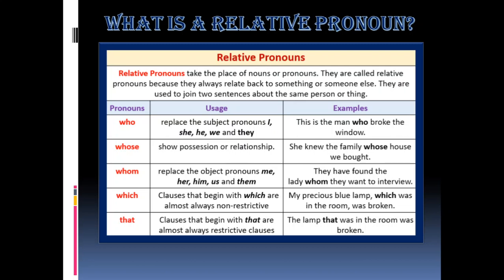Okay, some relative pronouns are who, whose, whom, which, that. You can see the rule to use this, and you can also see the examples here. This is the man who broke the window. She knew the family whose house we bought. They have found the lady whom they want to interview. My precious blue lamp which was in the room was broken. The lamp that was in the room was broken. You can see that relative pronouns are helping us to frame a relative clause.